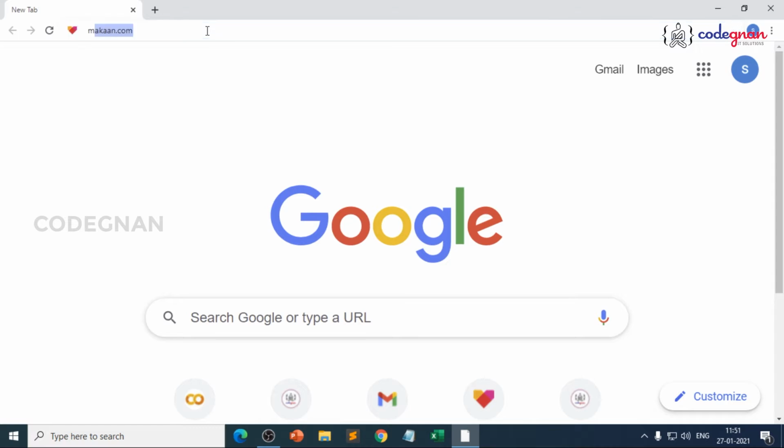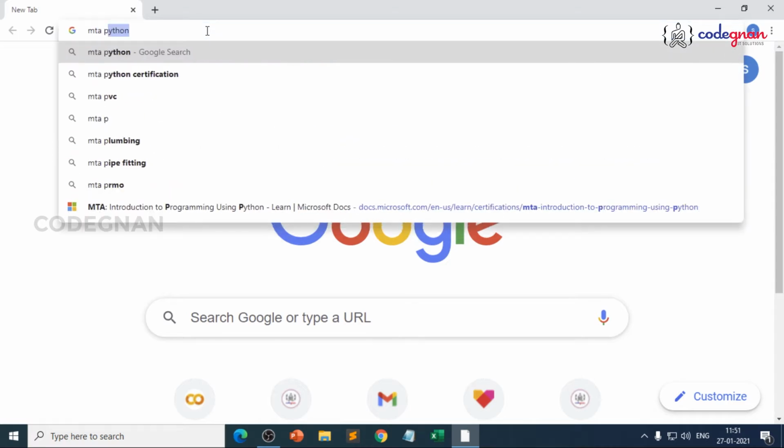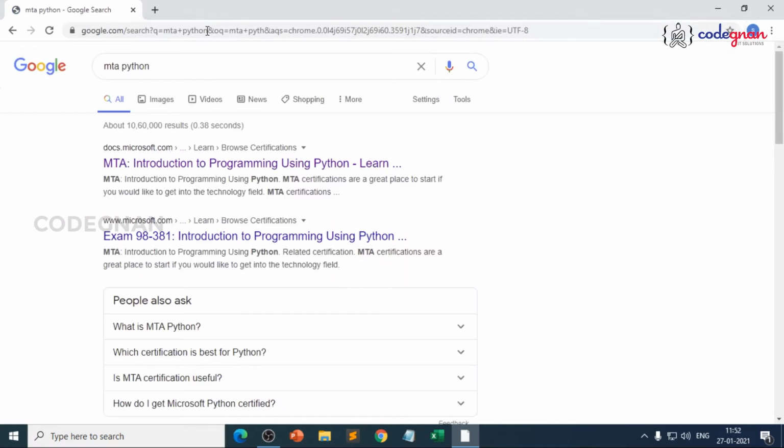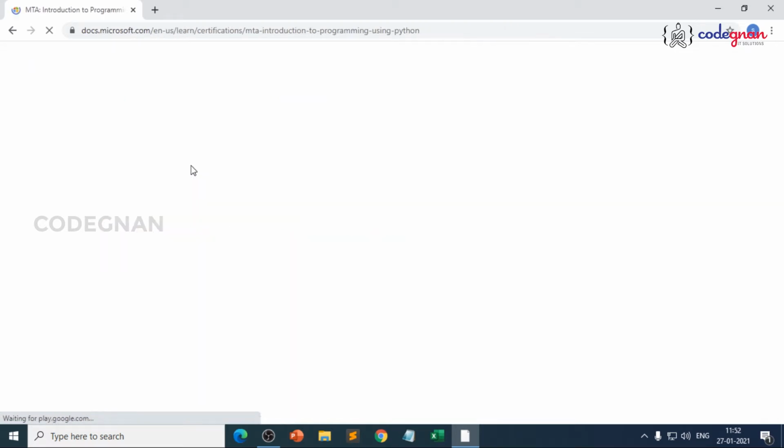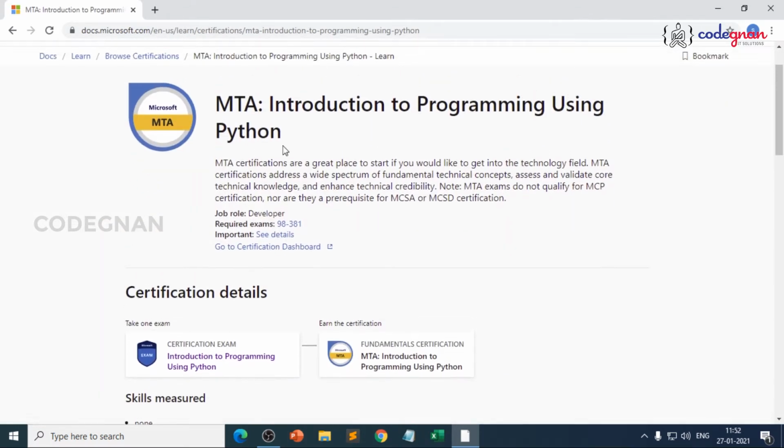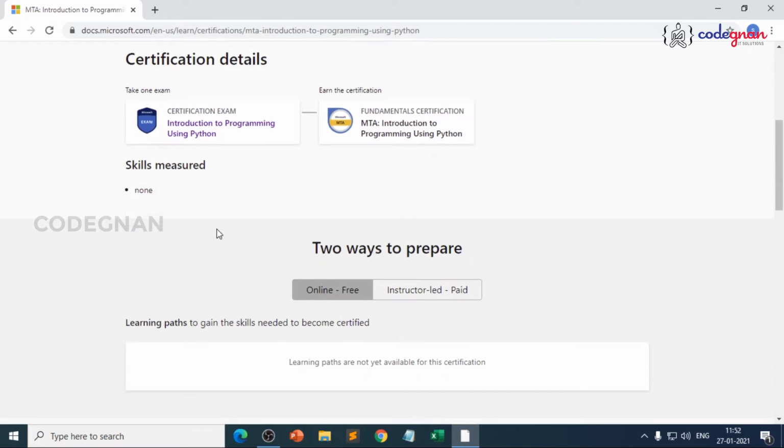So you can check the syllabus by typing MTA Python in Google. You'll be directly going into the Microsoft website. Your exam code is 98381 and you can check the syllabus here by clicking this link. You'll be directly going into the web page where this is your exam code and you can see the syllabus here, the skills measured.